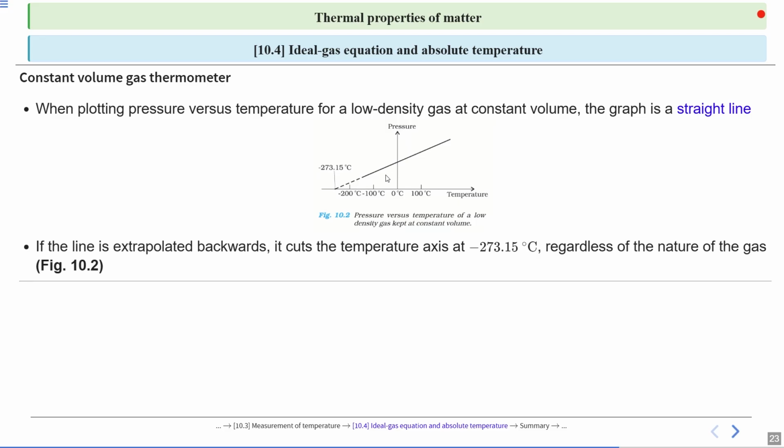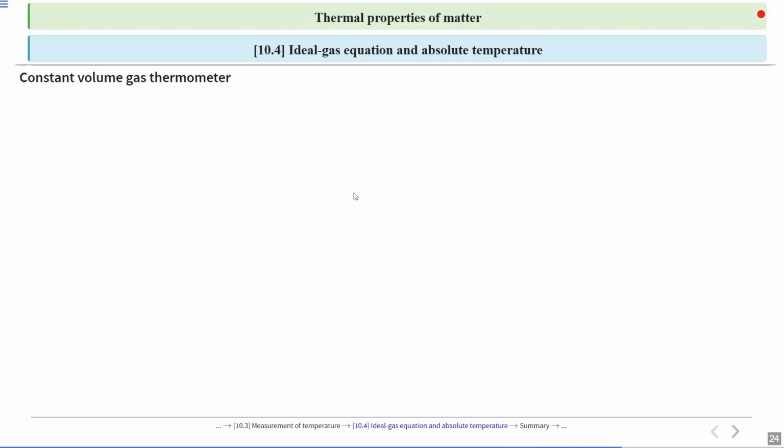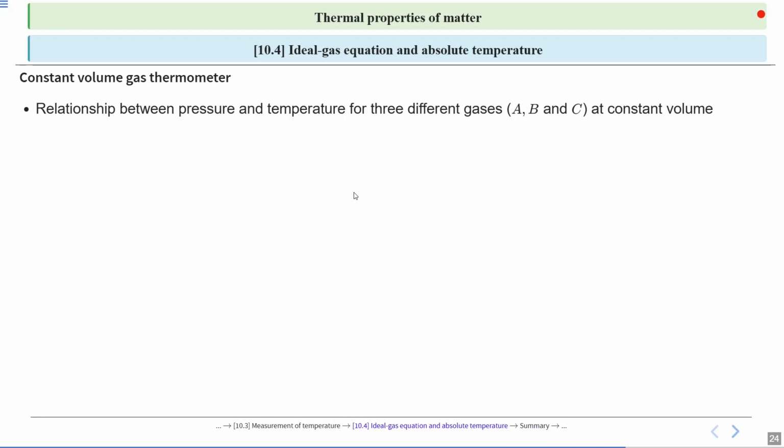If the line is extrapolated backwards, it cuts the temperature axis at minus 273.15 degrees Celsius regardless of the nature of the gas. Now, the relationship between pressure and temperature for three gases A, B and C at constant volume.